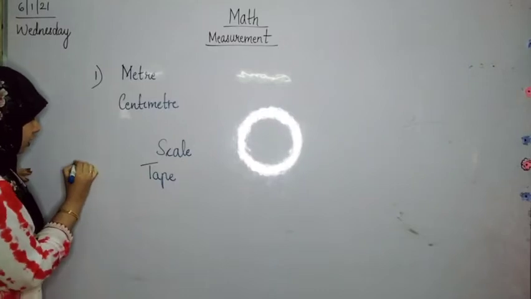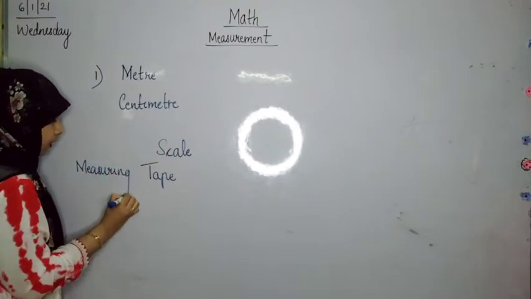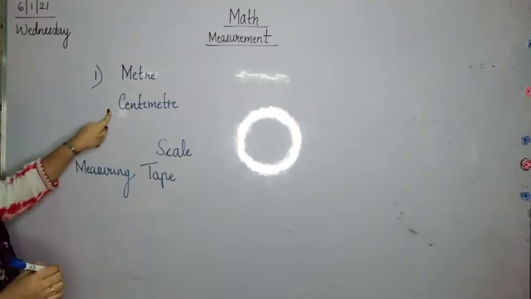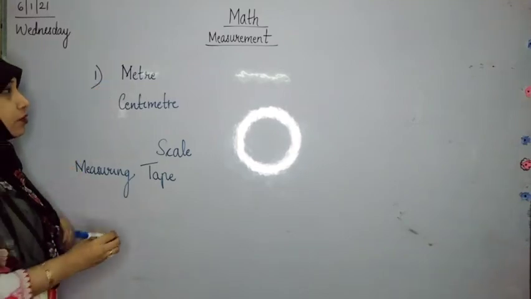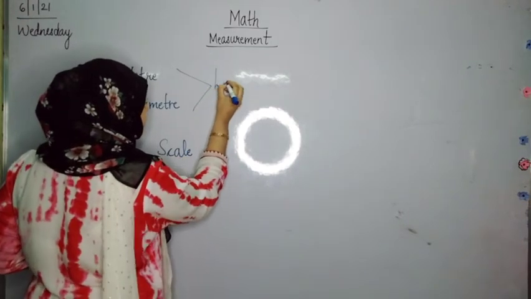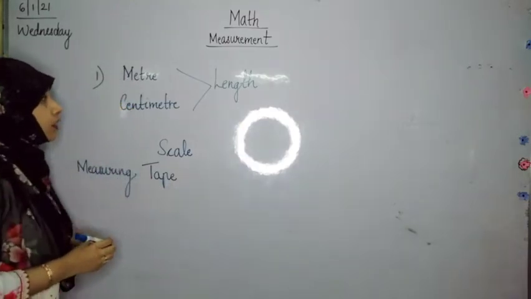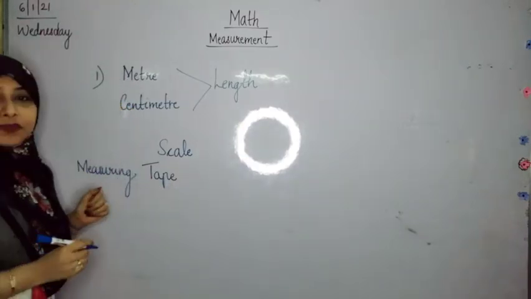Meter and centimeter are the units of measurement for knowing the length.